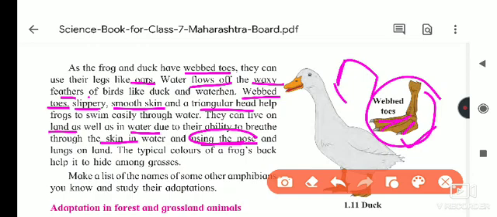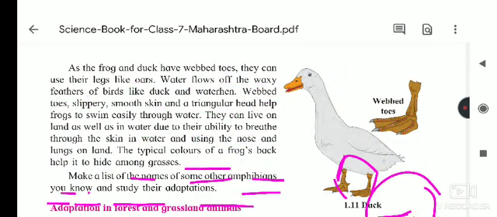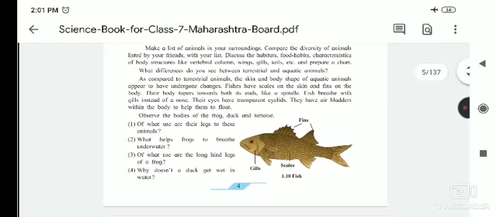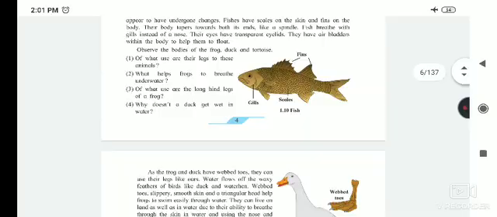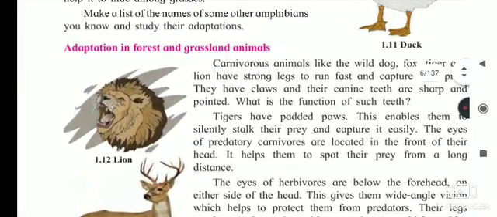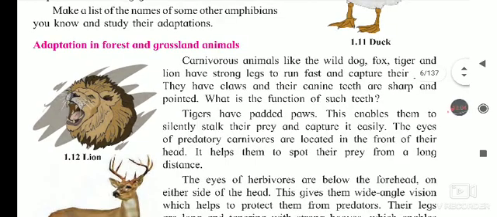The typical color of the frog helps the frog to hide among the grasses. Okay, so that is the main adaptation in the frog and the duck, these types of animals. Now these are the aquatic animals, where we saw the adaptations in animals like fishes, then frog and the duck.